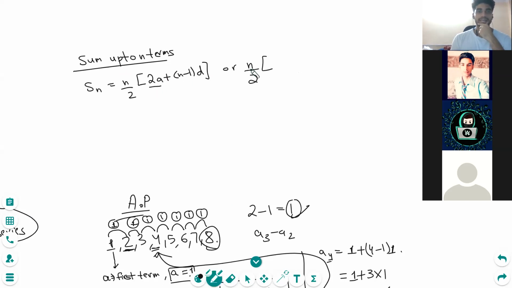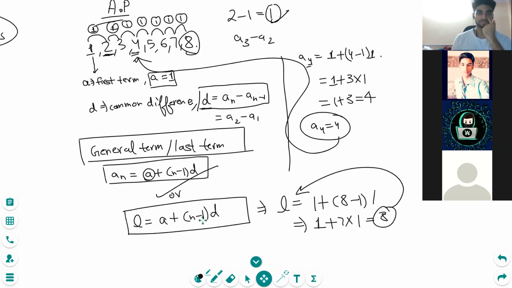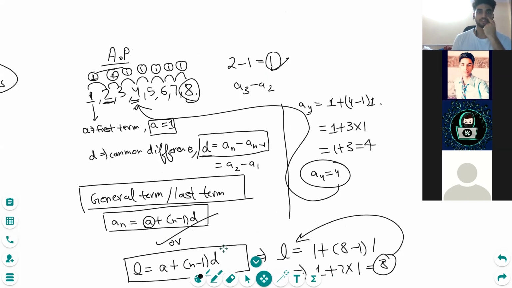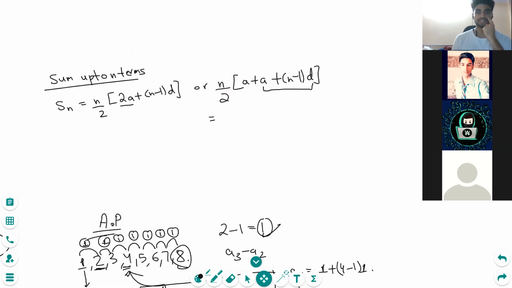2a, can I write 2a as a plus a? We can obviously because a plus a is 2a. Now this a plus n minus 1d was the formula for the last term. Yes, it was a formula for the last term. So I can rewrite it as n by 2 a plus l. So this is my formula. Another formula for sum of n terms. So we have derived the formula actually here.